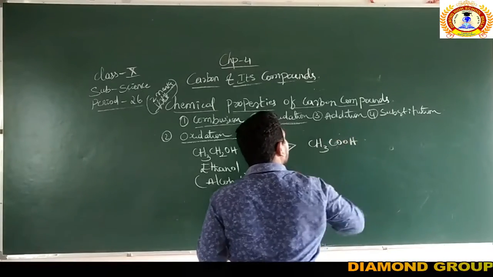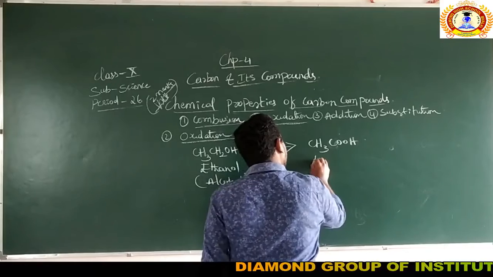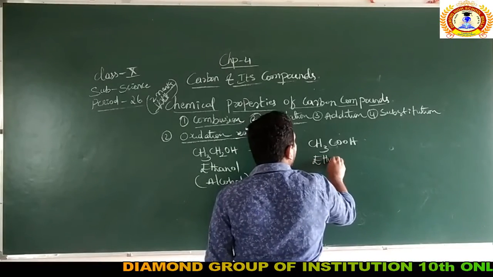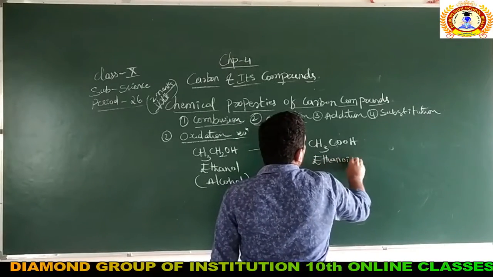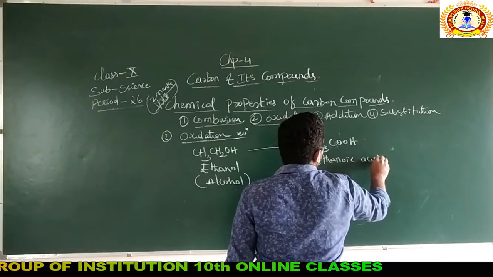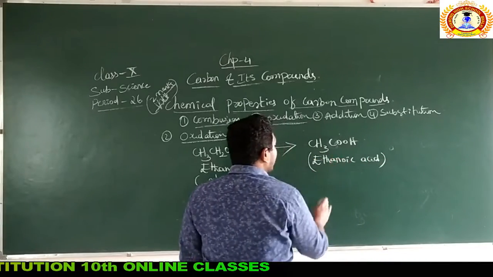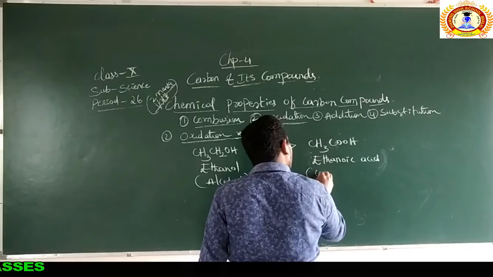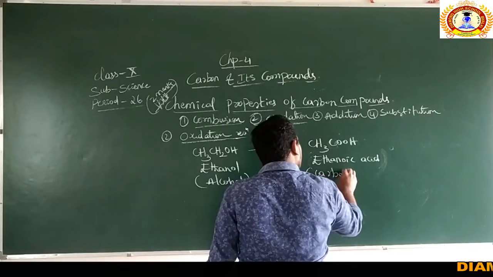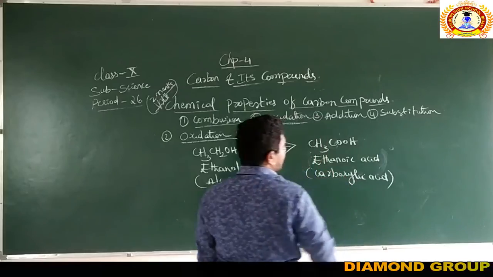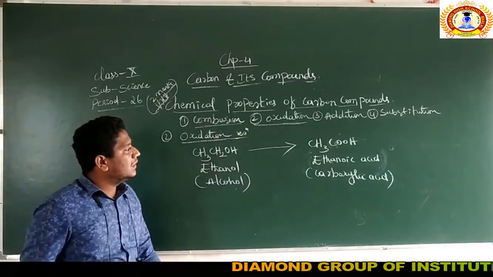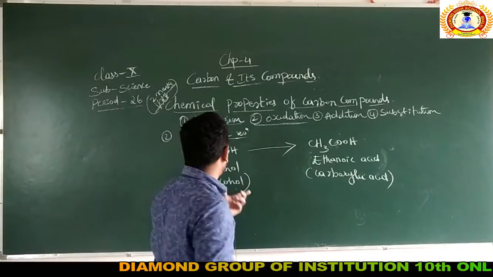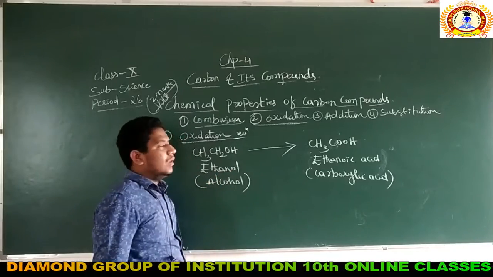CH3COOH. What is this? This is ethanoic acid. And what does ethanoic acid mean? Ethanoic acid is nothing but a carboxylic acid. "Oic acid" is nothing but a carboxylic acid. Ethanol is nothing but an alcohol.